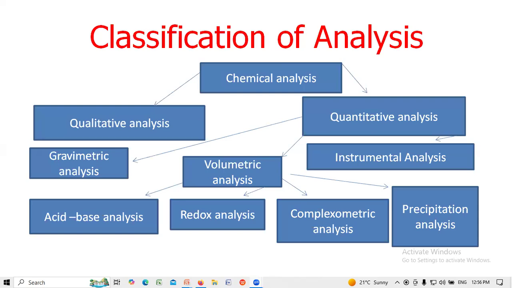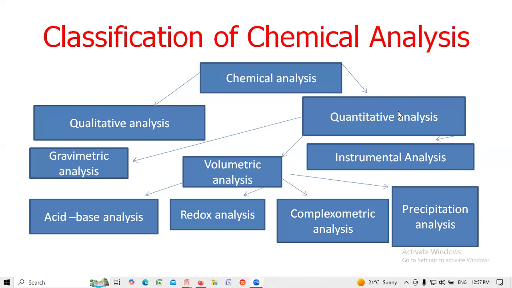Chemical analysis is classified as, first of all, qualitative and quantitative analysis. Qualitative means what is that substance? For example, the water in a glass of water.